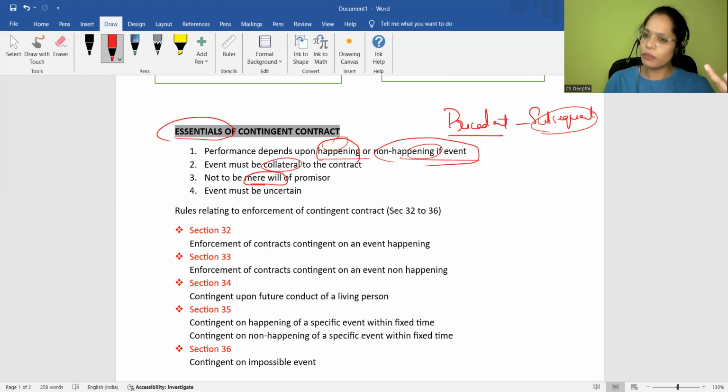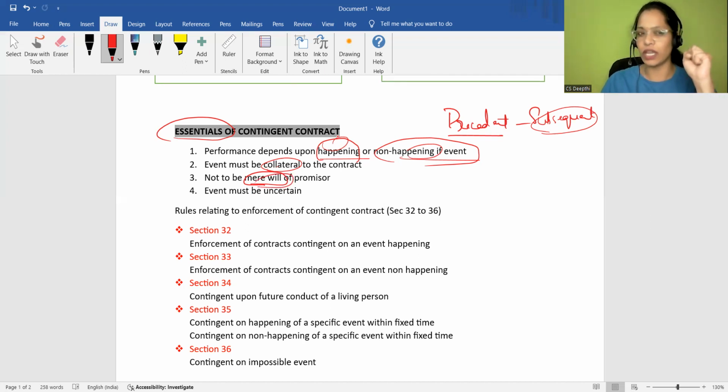Now, the emotions of the employer can be controlled, no? The employer will not tell you on your face that I have not been pleased or I'm pleased, I'm going to pay you salary. It is his own will. If he can control that, then what is the point of the contingent contract here? Right? So it should not be the mere will of the promisor.